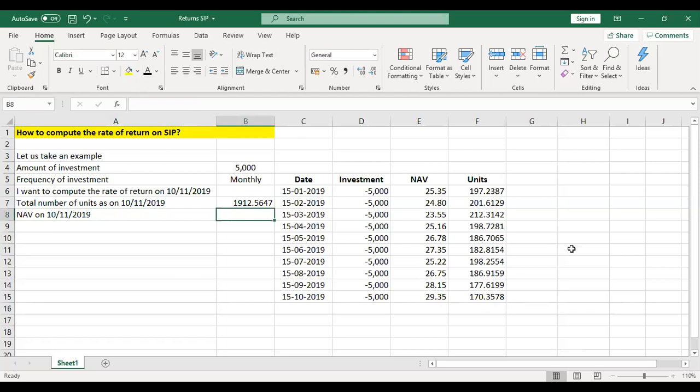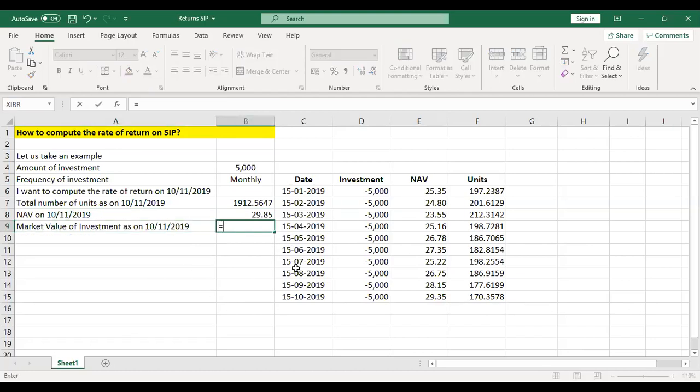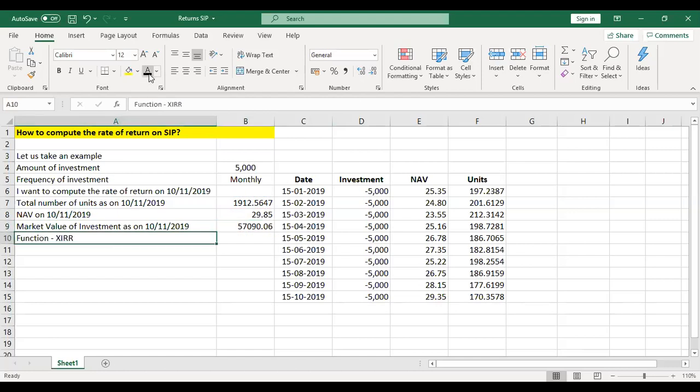found from the website of the mutual fund in which you are investing. Let me assume that the NAV on 10th November 2019 is 29.85. Therefore, I would now calculate the market value of investment as on 10th November, which will be nothing but the product of number of units and the NAV. That comes to, the amount comes to 57,090.06. Now I want to calculate my rate of return.